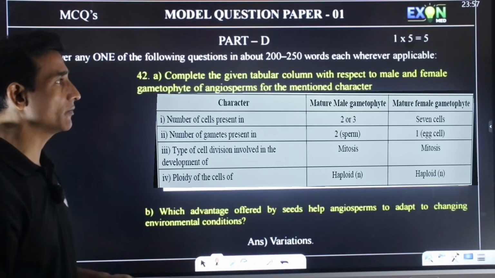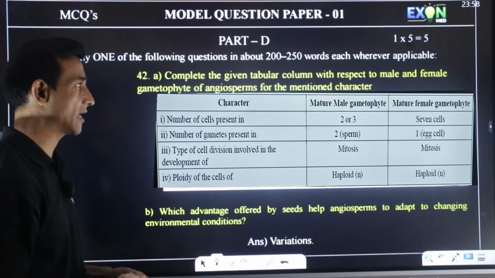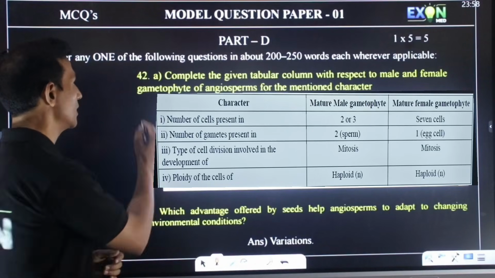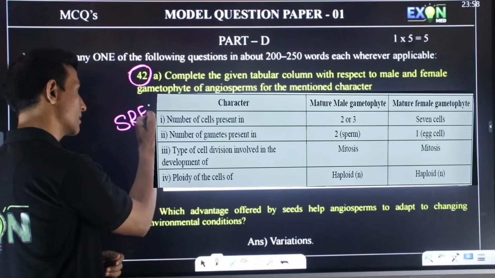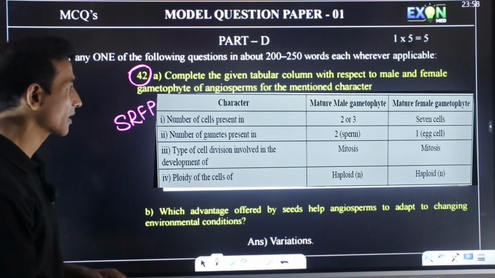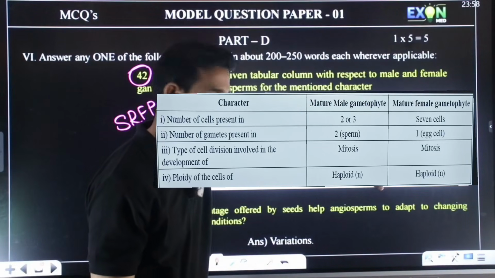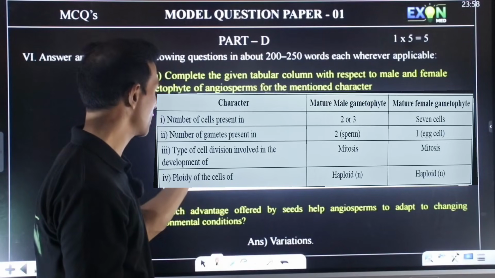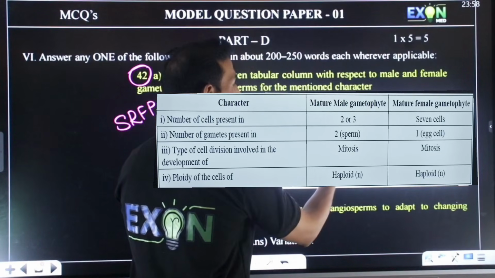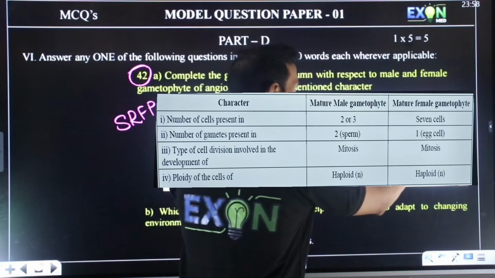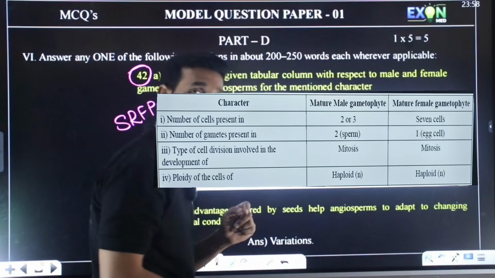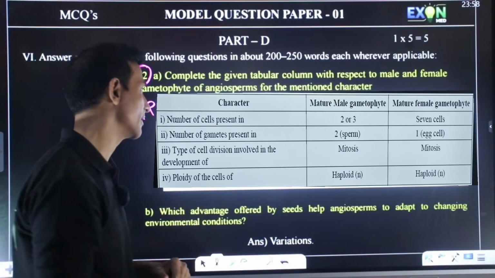Complete the given tabular column with respect to male and female gametophyte of angiosperms of the mentioned character. So 42nd question is on sexual reproduction in flowering plants. They have given this table, you have to fill it. Number of cells present in the mature male gametophyte: either it may be 2-celled or 3-celled. Similarly, the female gametophyte will be 7-celled, 8 nucleated.